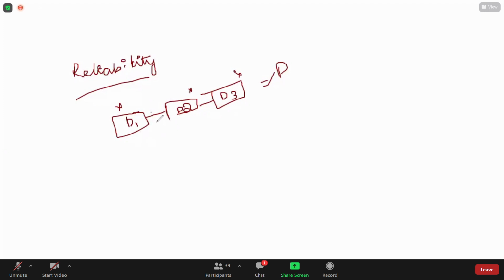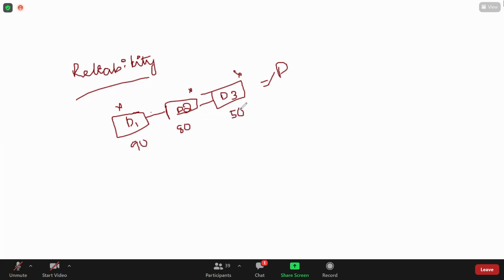So if the situation is like this, I'm giving the probability as 90%. This component may work 90%, but there may be a 10% chance of failure. This one will work only 80%, with a 20% possibility of failure, and this is 50%: 50% it may work, 50% it may fail.